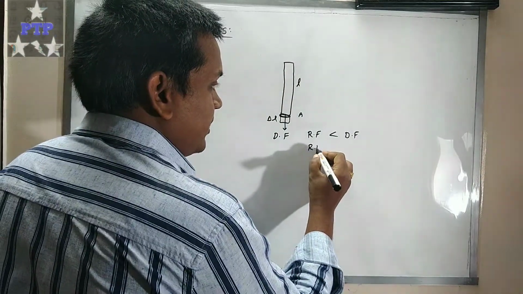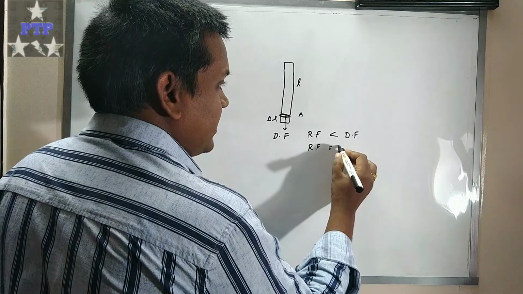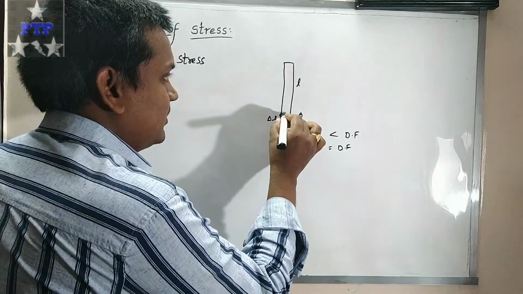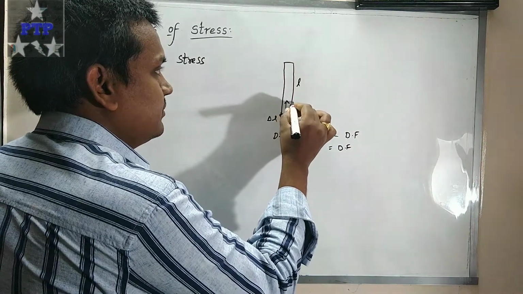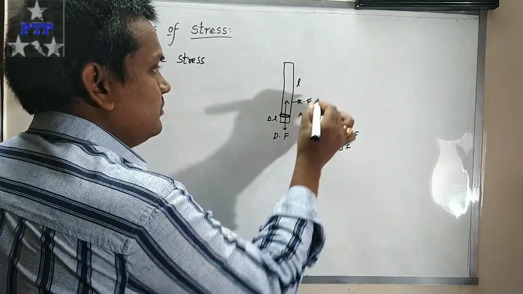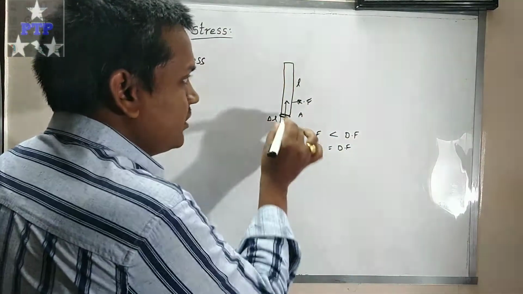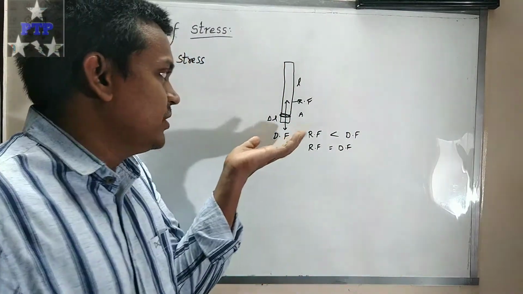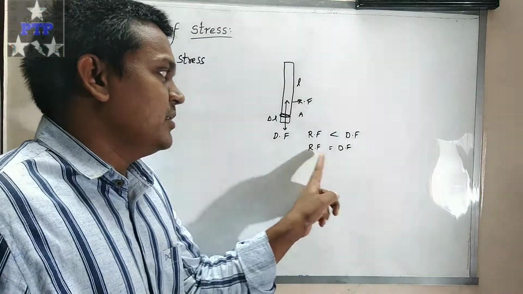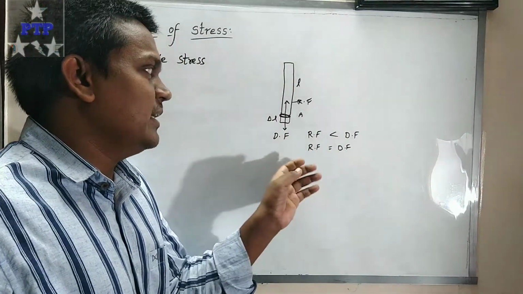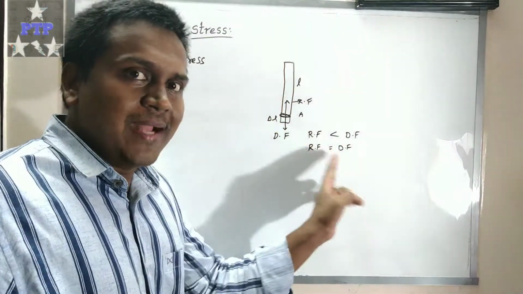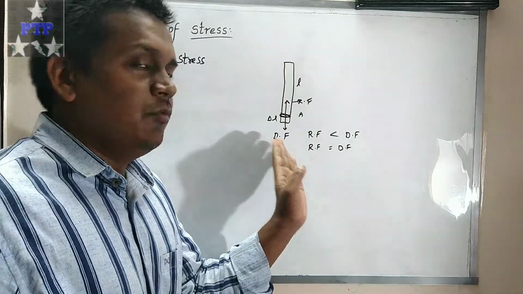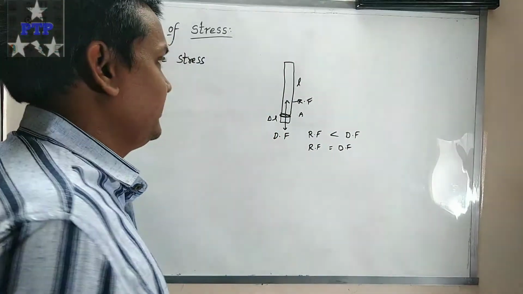If the restoring force and deforming force are equal, the body won't stretch. It will stop there itself, because equal forces of equal magnitude act in opposite directions.